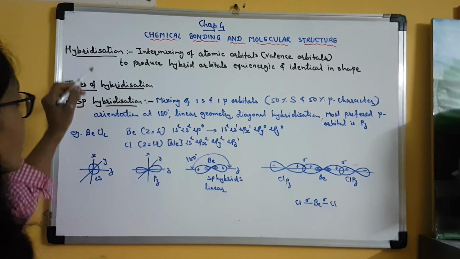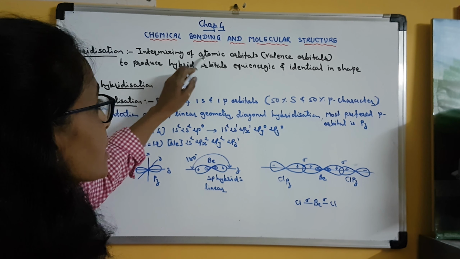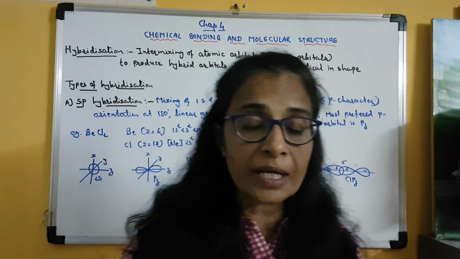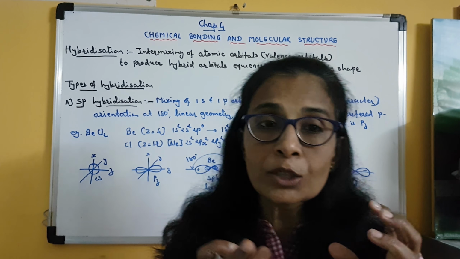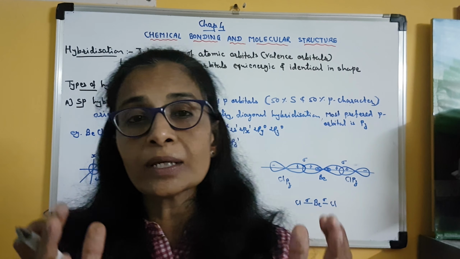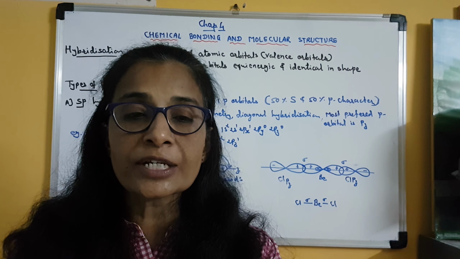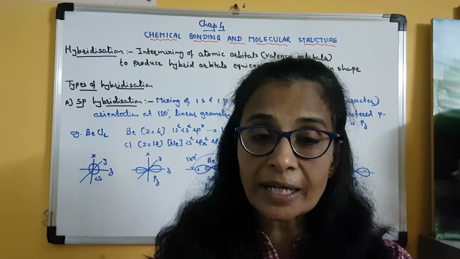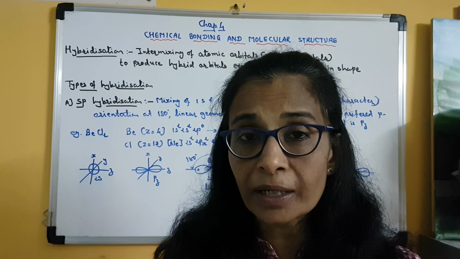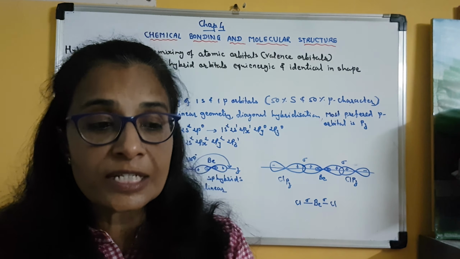Clear? So here, what is the meaning of hybridization? It is intermixing of atomic orbitals, and it is valence orbitals only. Clear? When two or more atoms unite to form a molecule, then first of all hybridization of the valence atomic orbitals of the central atom will take place. Clear? Central atom will mix up its orbitals in such a way that